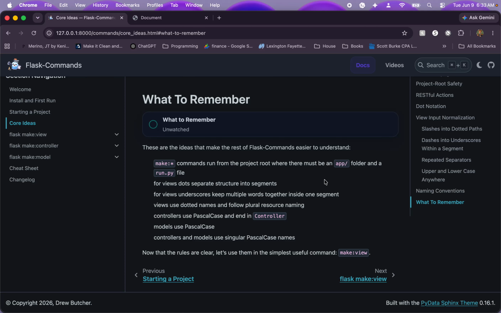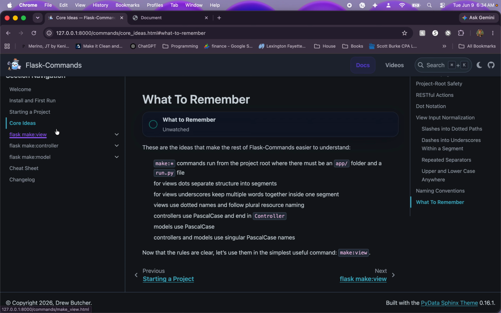All right, what to remember from this page. So the core ideas are: make colon anything is going to need to be run in a folder that contains a folder called app and contains a file called run.py. Otherwise, you're going to get an error message.